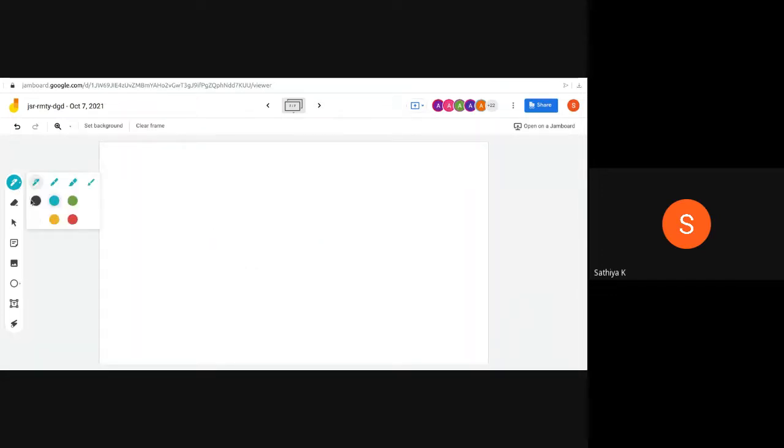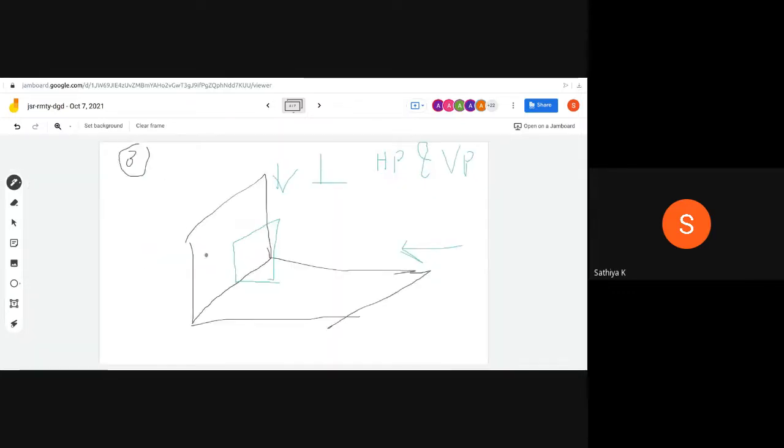Because the actual shape of the plane can be visible in the side view only. Imagine a side wall should be here, on another plane. So here only we can get the actual view.